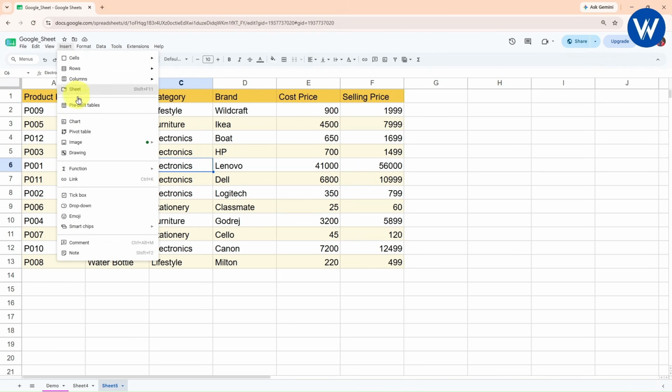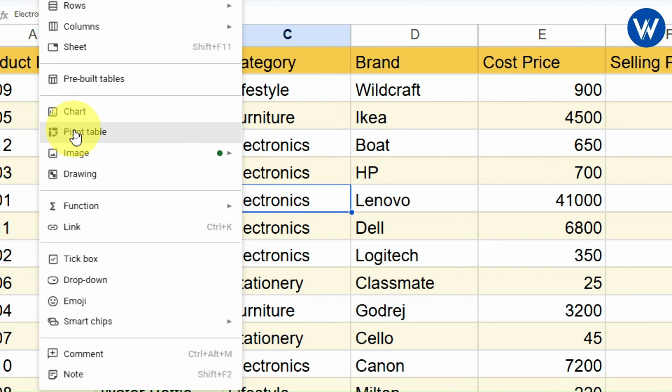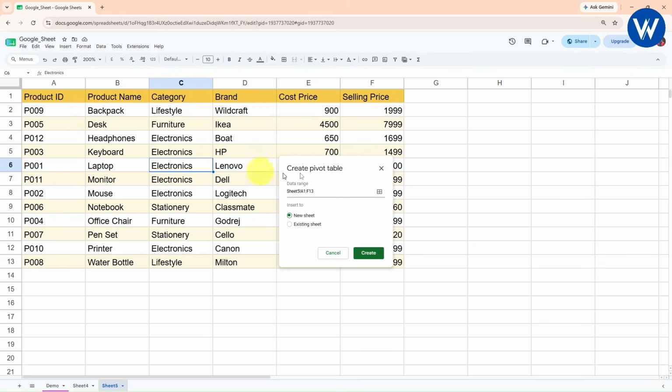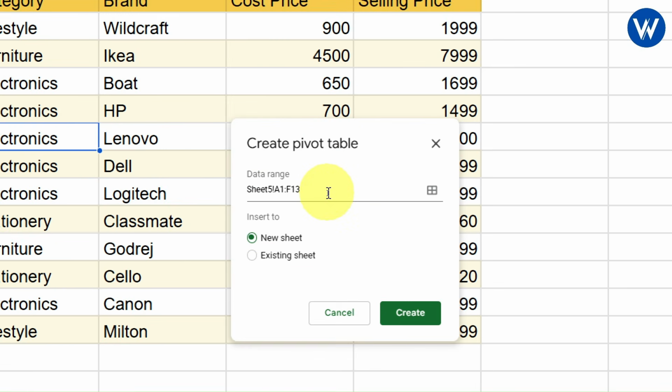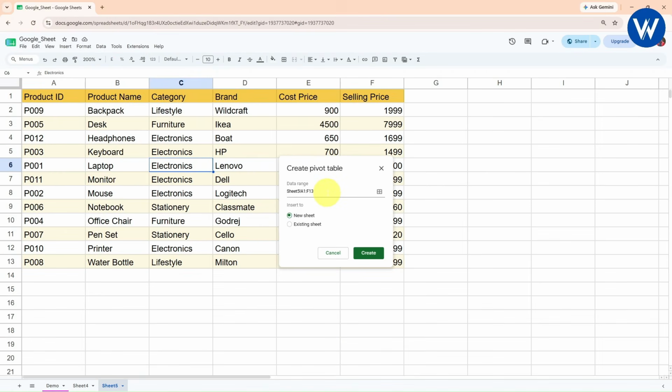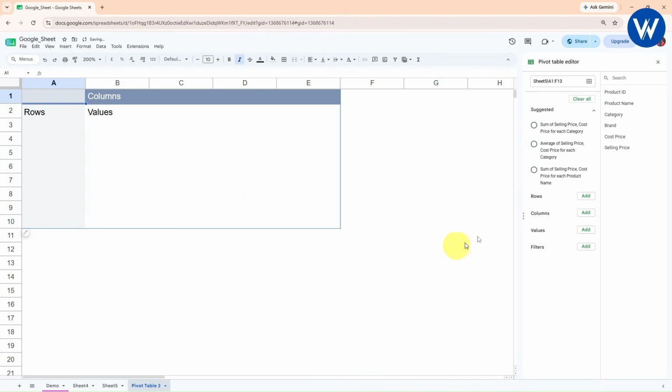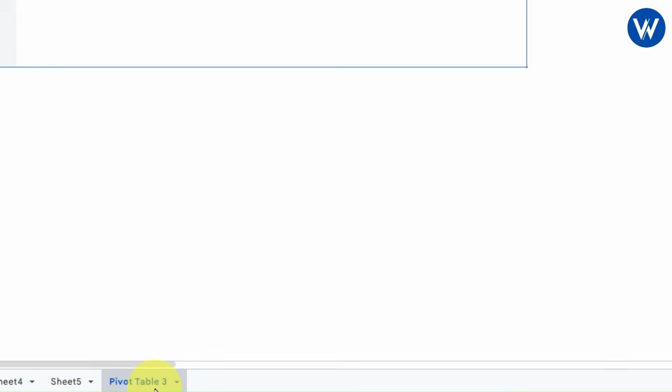Click on insert. Now here we can see the pivot table option available. Simply click on pivot table. The range is already selected, A1 to F13. I want to create the pivot table in a new worksheet, so I will go with this option. Click on create. And finally a new worksheet will be inserted.